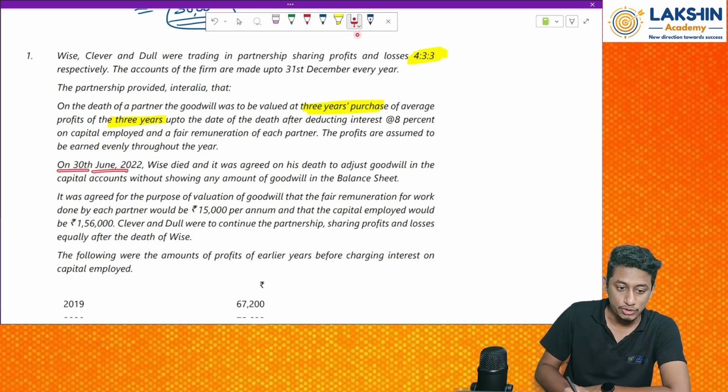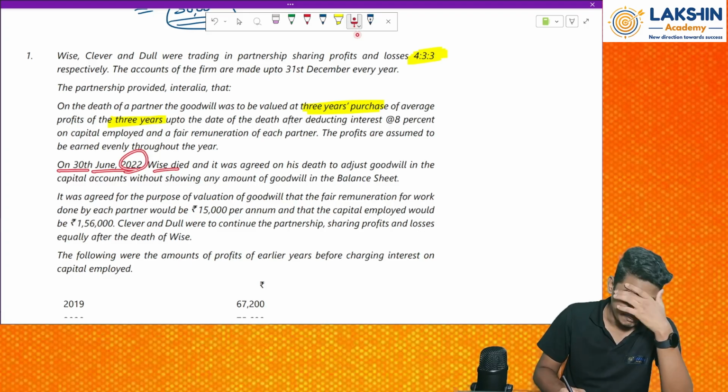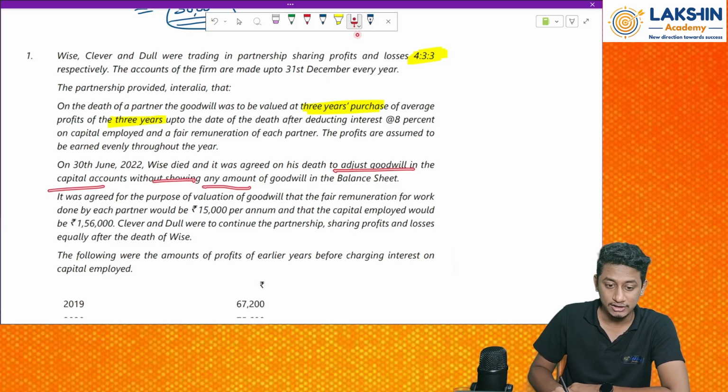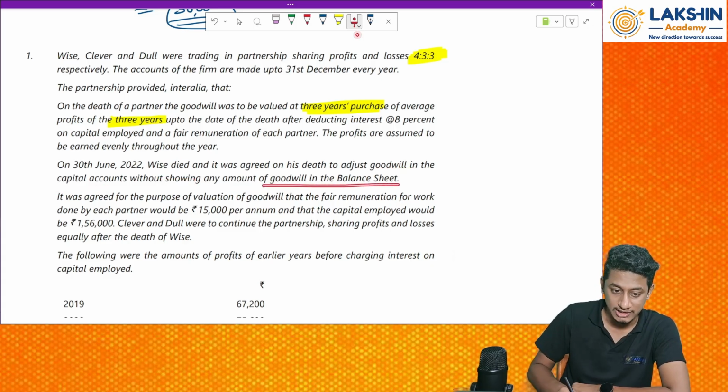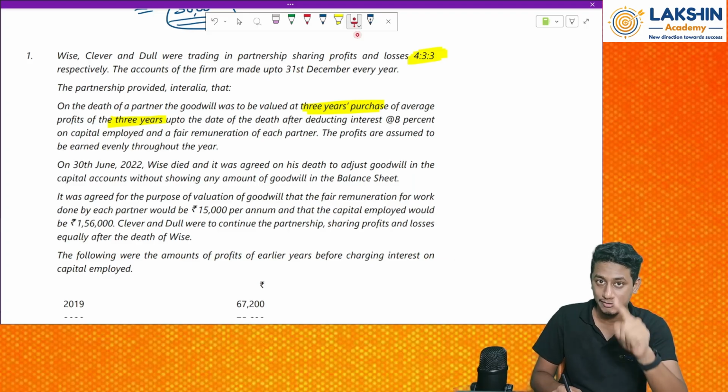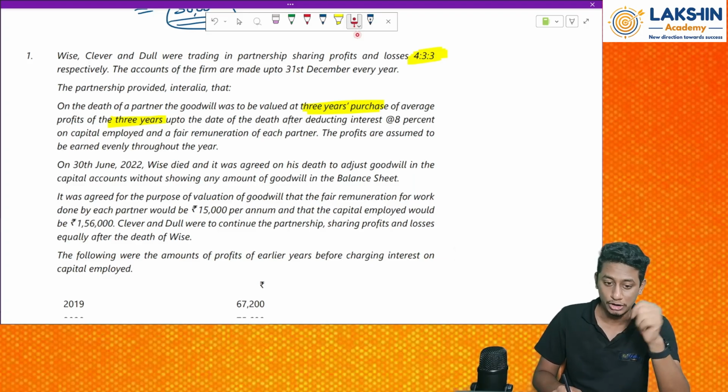On 30th June 2022, Wise died. Rest in peace. And it was agreed that on his death the goodwill be adjusted in the capital accounts without showing any amount of goodwill in the balance sheet. This particular part will be dealt with while doing the admission questions. Clear? How to show goodwill in the books of accounts without opening any goodwill account.